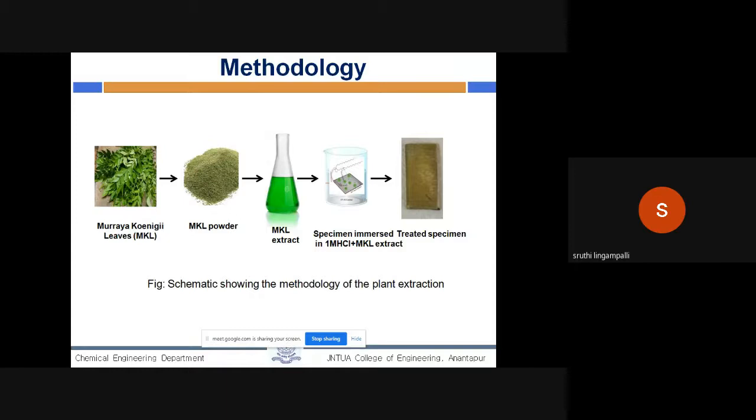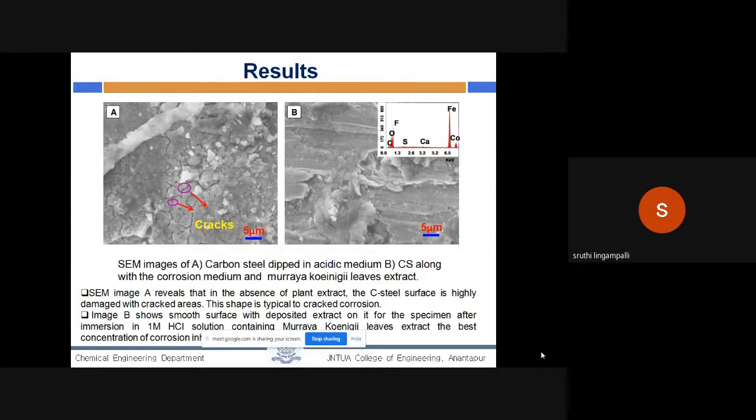Again, you can see the film formation of green color on the carbon steel, so that we can avoid the corrosion. Coming to the scanning electron microscope results, there are two pictures, A and B. Image A indicates carbon steel dipped in an acidic medium such as HCl, and the second image represents the carbon steel along with the corrosive medium and the Moringa oleifera leaf extract.